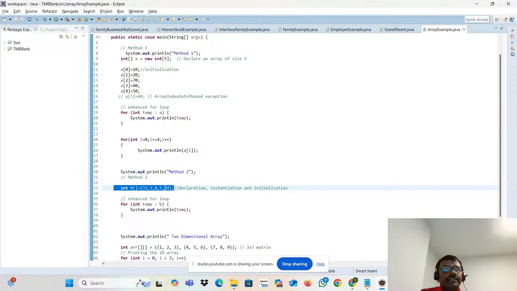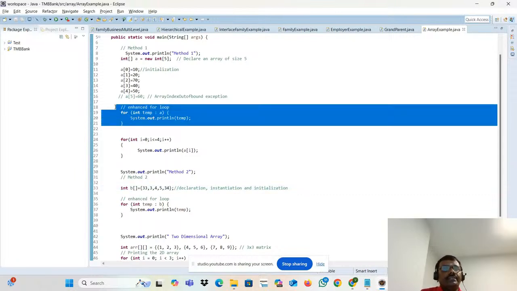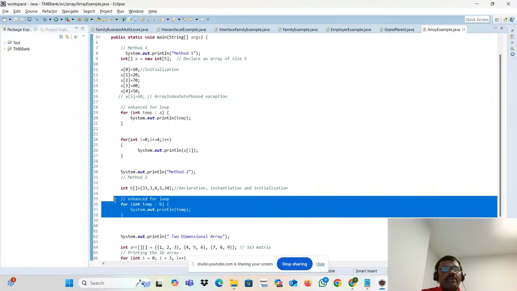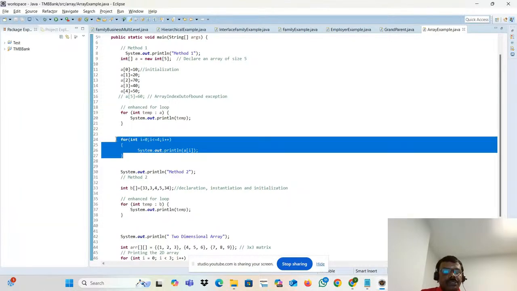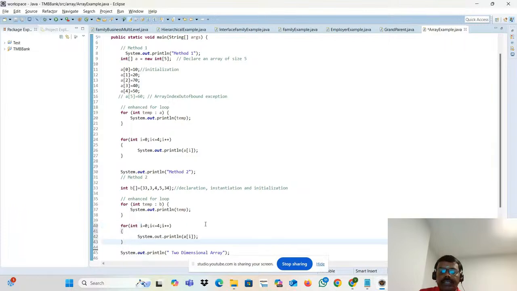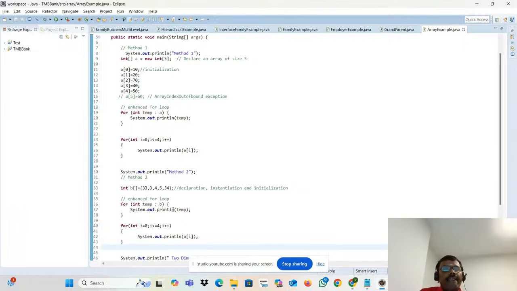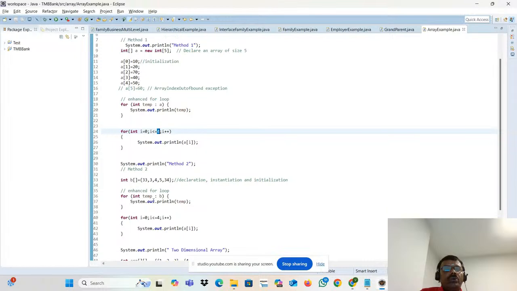How to fetch it? Same way how we did it here. Same way here also. But can I use this method also? You can use the same method. So in this case, how to do that? Here the size is 5, but if you put it less than 4, it's fine. But here we don't know the size. How to put the size? For that, what you have to do? You have to start from 0. If you don't know the size, don't worry. B dot